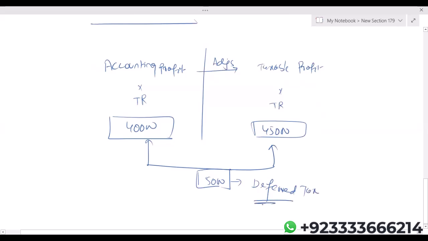The question is why deferred tax arises. Deferred tax could be deferred tax liability, could be deferred tax asset. We will discuss both of them. A very basic reason for deferred taxation is that taxation on the basis of accounting profit is different compared to taxation on the basis of taxable profit. So the difference between these two gives rise to the deferred tax. Now another concept.